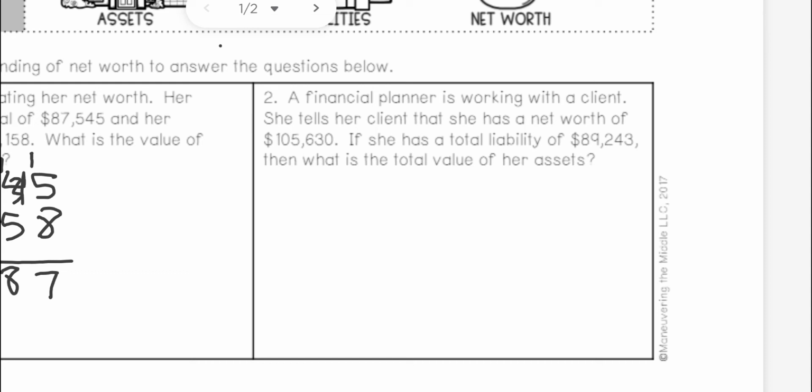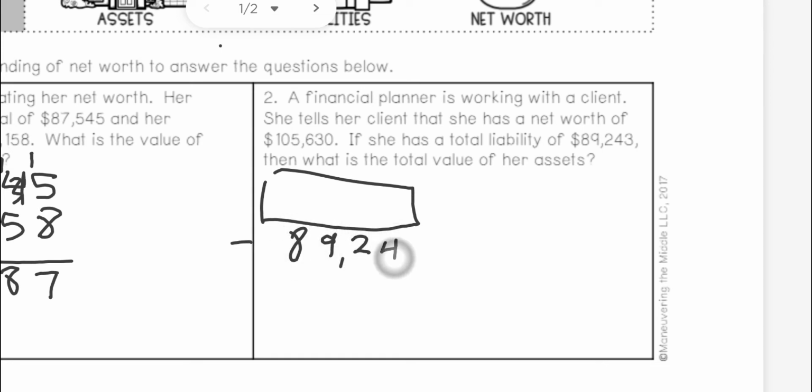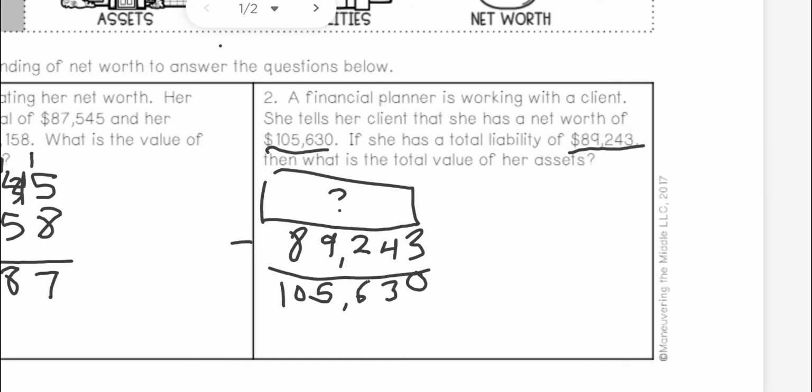So basically we know that she has some amount of money, and if we subtract her liability, $89,243, our answer is going to be $105,630. So we're trying to figure out, what does this have to be? What number, if I subtract 89,000, is going to give me 105? So to undo that, to go backwards, I'm going to have to add these two. Add her net worth plus her liabilities to get the value of her assets.